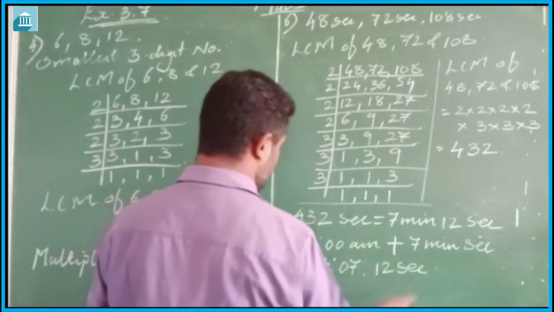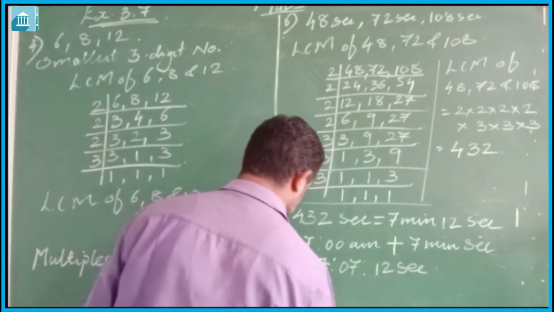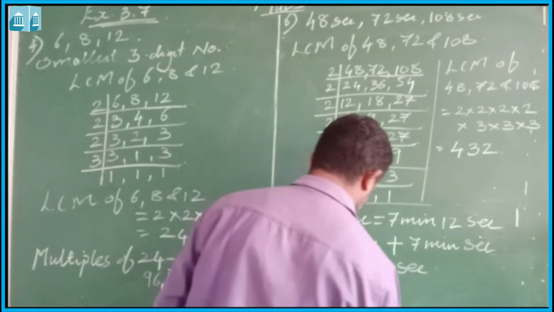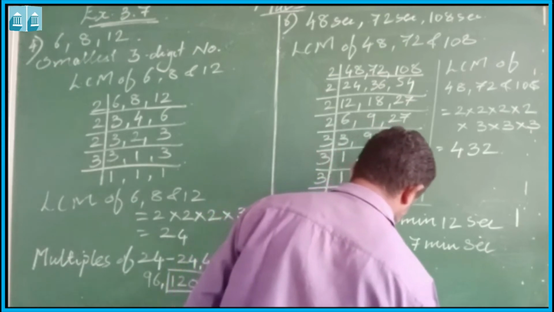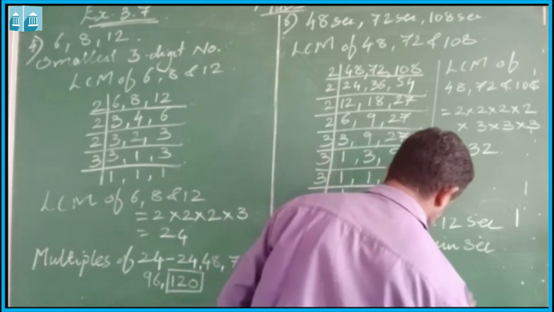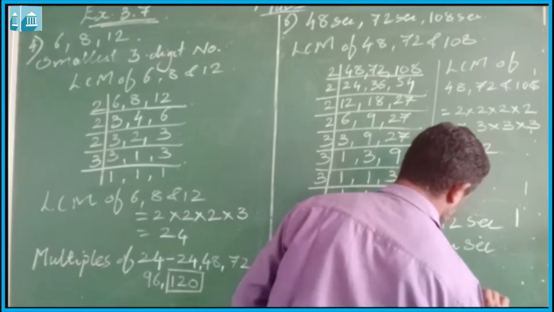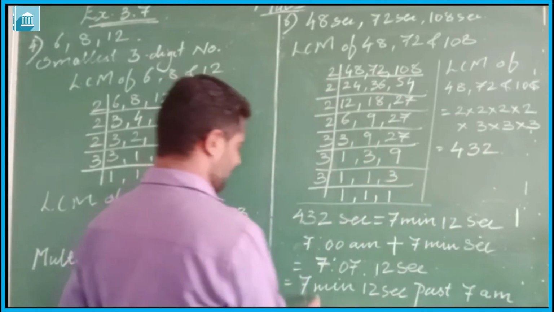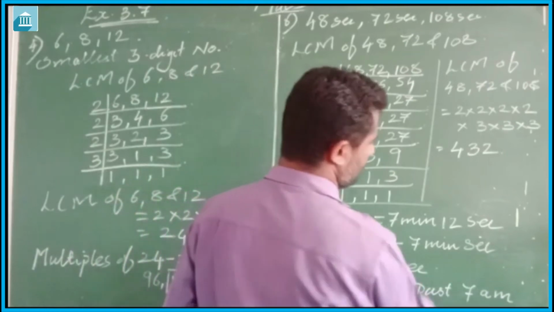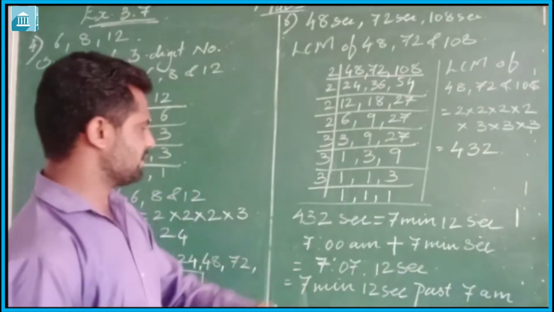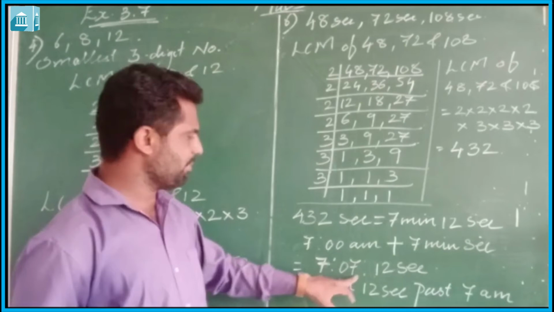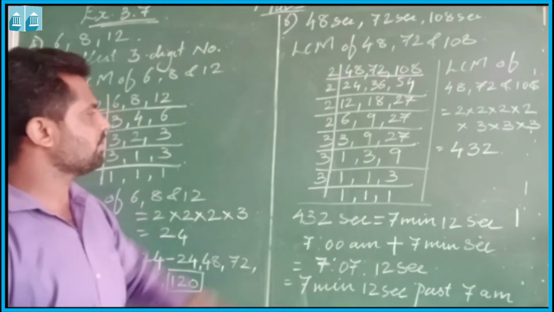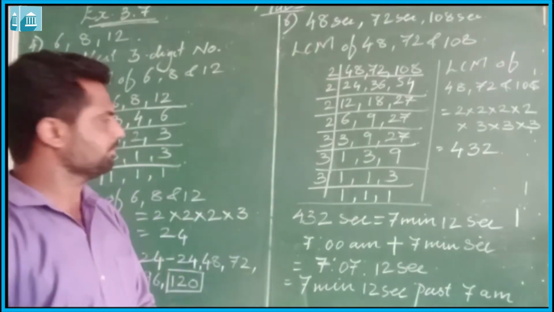This you can write as 7 minutes 12 seconds past 7 a.m. It means 7 minutes 12 seconds after 7 a.m. They will continuously, simultaneously light together.